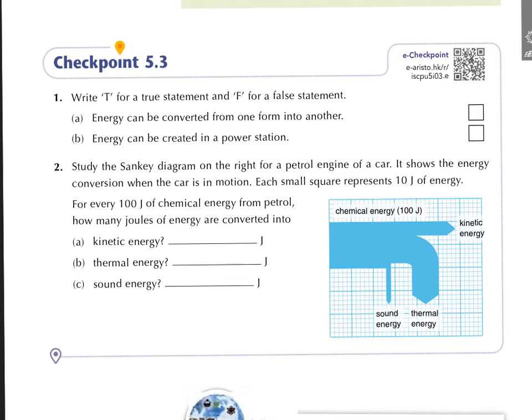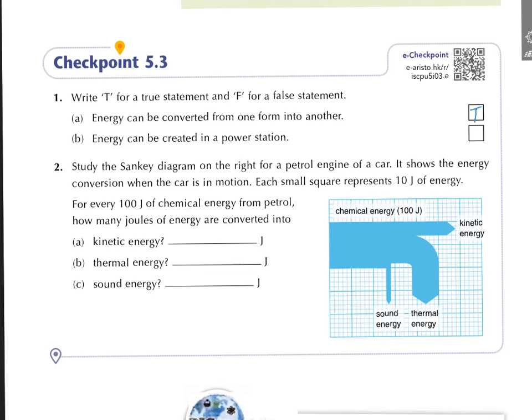For the first one, write T for true statement and F for a false statement. For 1A, energy can be converted from one form into another. This one should be true, because by the energy conversion that we know that energy can be converted.